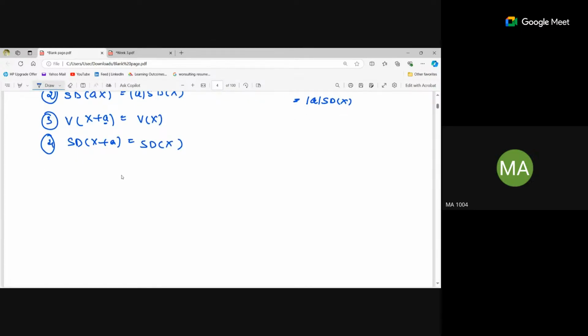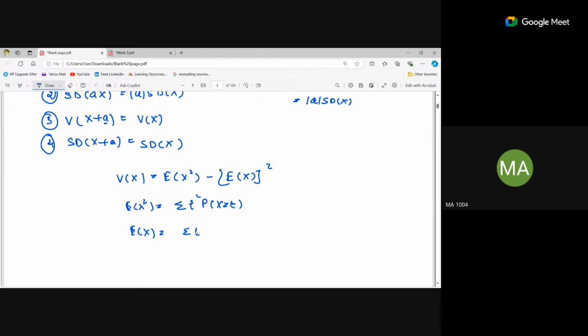Now there is another formula of variance of x. It is expectation of x square minus expectation of x whole square. So expectation of x square can be calculated as summation of t square probability of x equals t, correct? And expectation of x can be written as summation of t probability of x equals t, whole square. Correct? Yes, ma'am. Ma'am, in LHS, it will also be whole square.